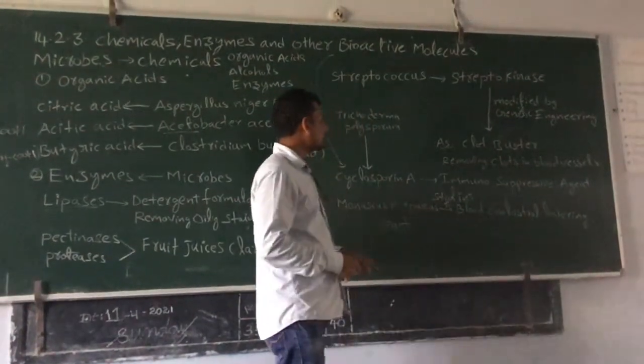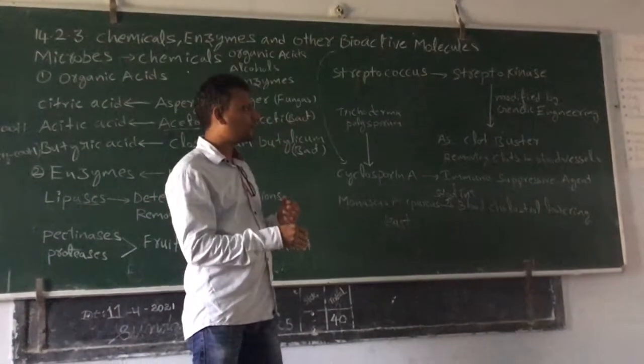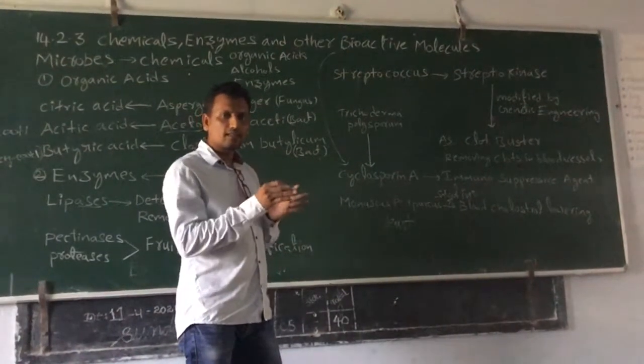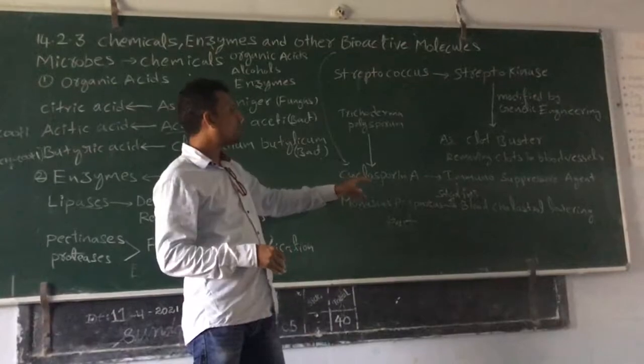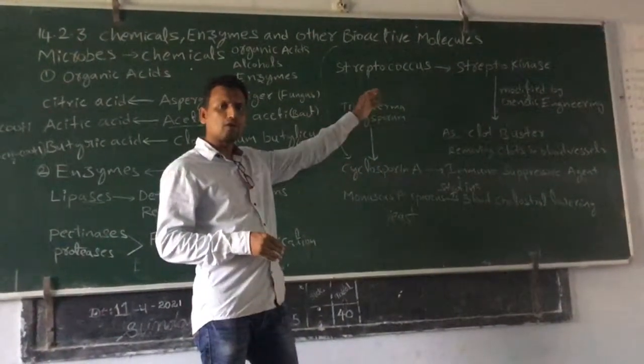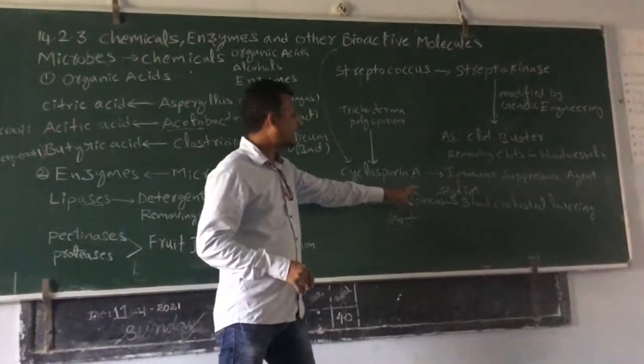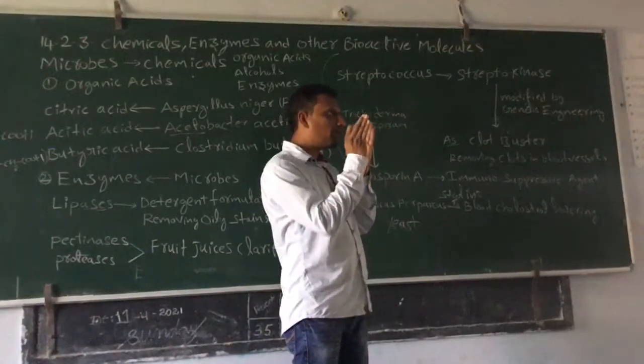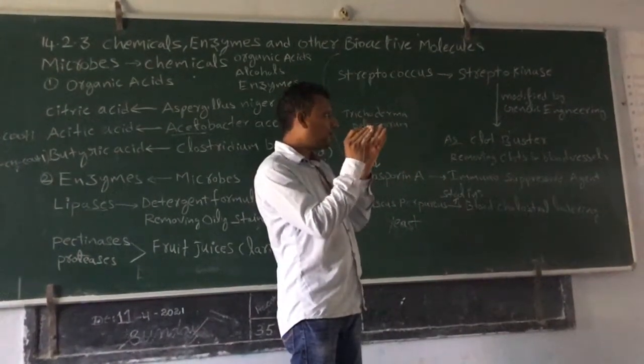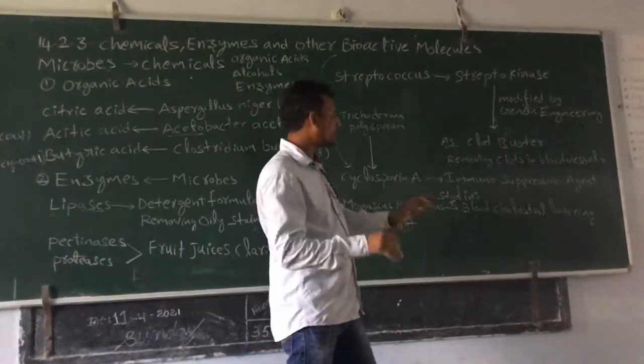By using statins, we can lower the blood cholesterol level by stopping its production, by inhibiting the cholesterol producing enzyme. Statins act on the cholesterol producing enzyme, make it nonfunctional, and stop the production of cholesterol.